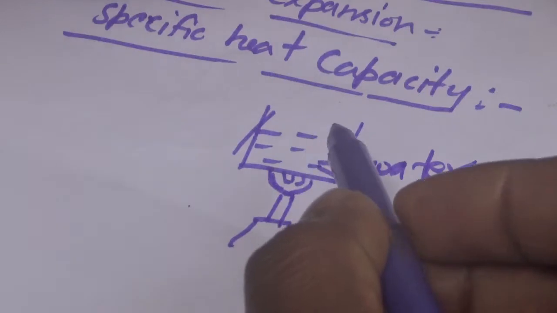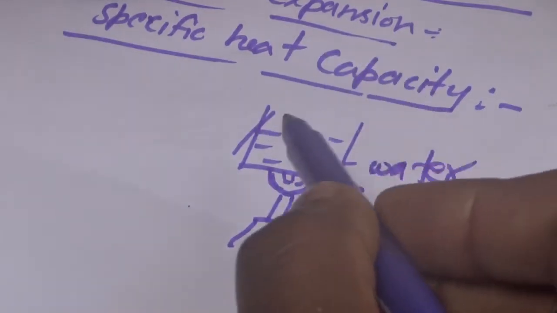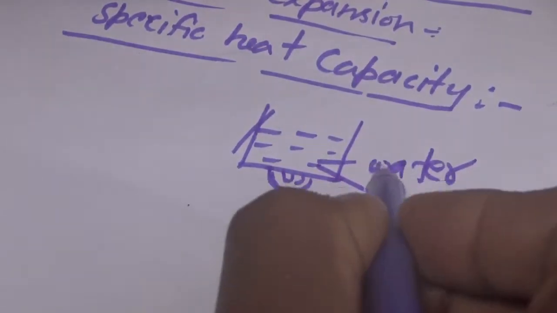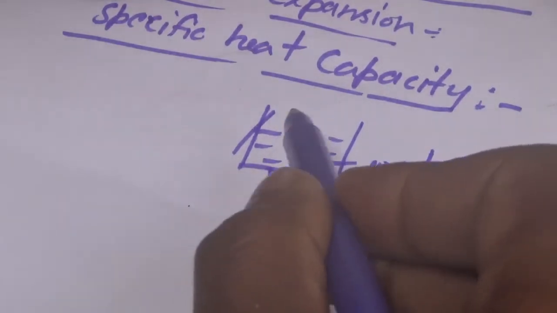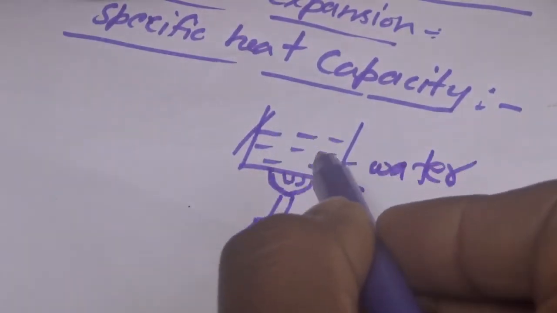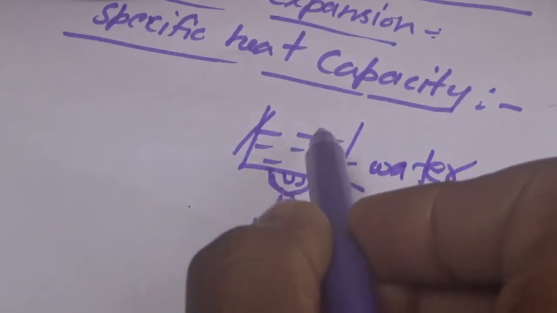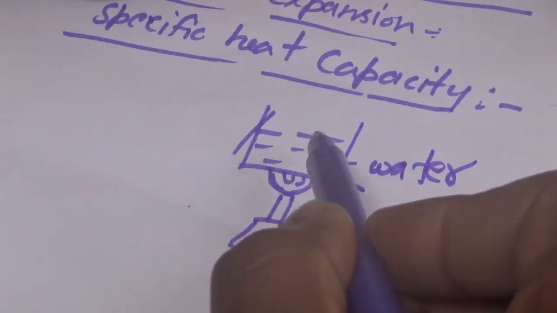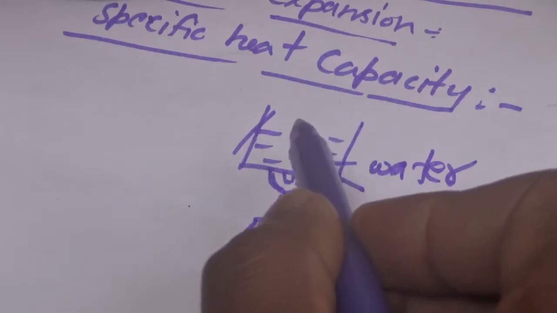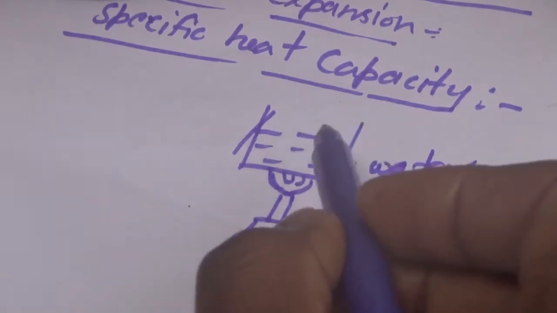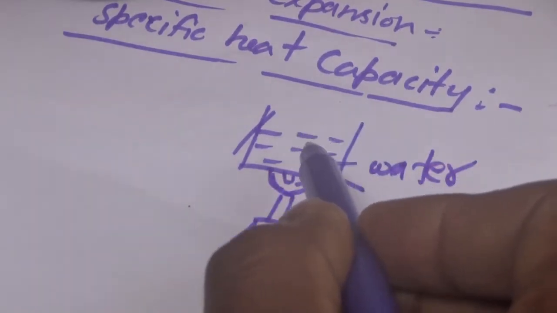If it goes from liquid to vapor or steam, then as we have told you, if we supply heat energy to this liquid, its temperature rises. Why does temperature rise? Because the motion of molecules rises.